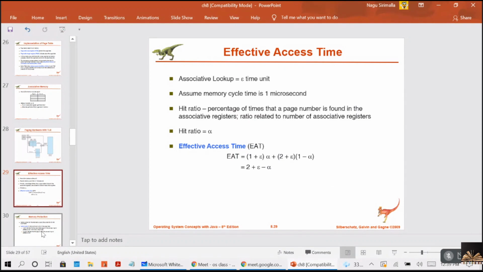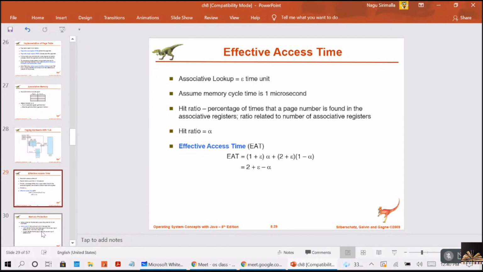That means he's giving you an example. An 80% hit ratio means we find the desired page number in the TLB 80% of the time.